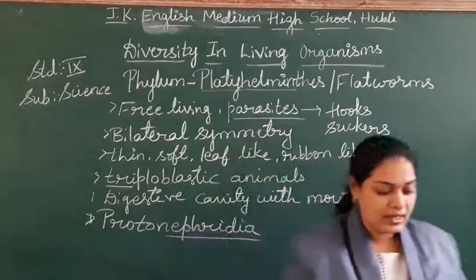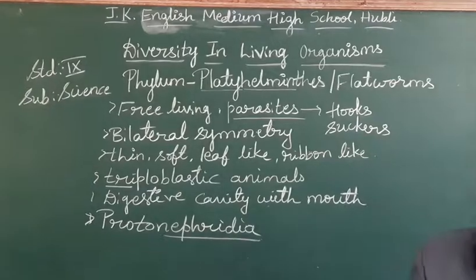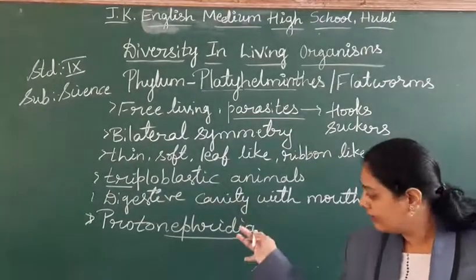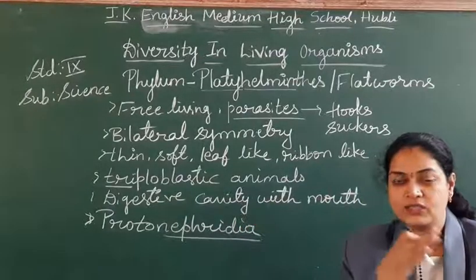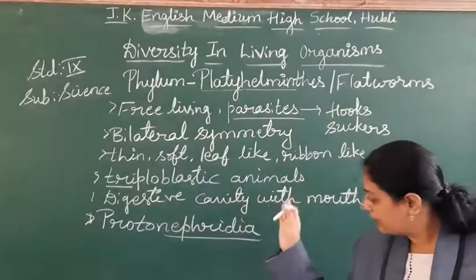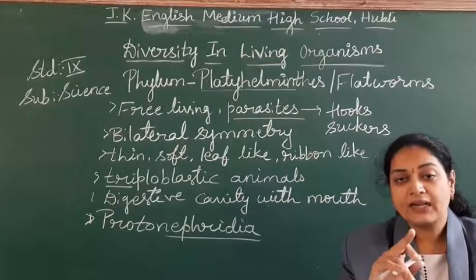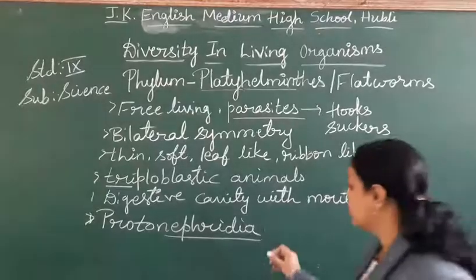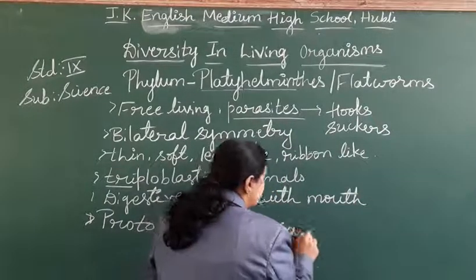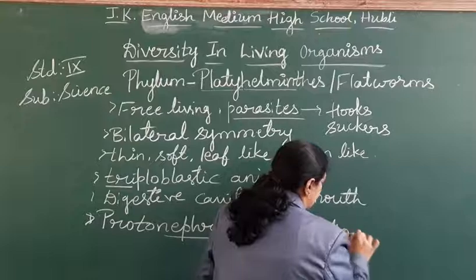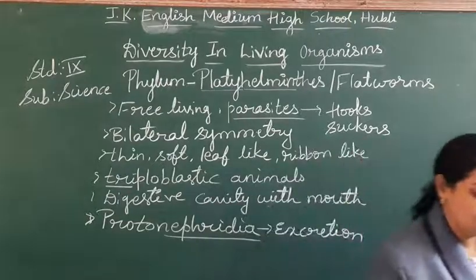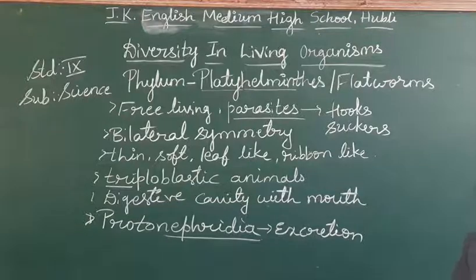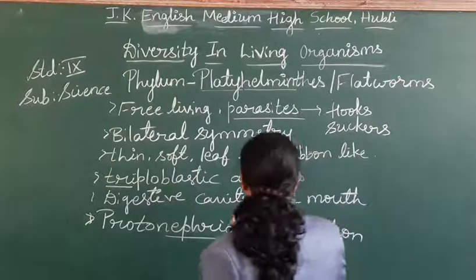So that is now called as protonephridia. Not exactly the one, but having the beginning, as I told you, this is all in the path of evolution. So there is a beginning of nephridia, exact nephridia, you will get it in the annelida. So for what it helps, students? It helps for excretion. Nephridia helps for excretion. These are hermaphrodite.